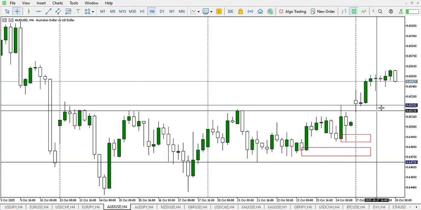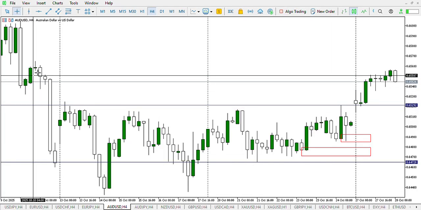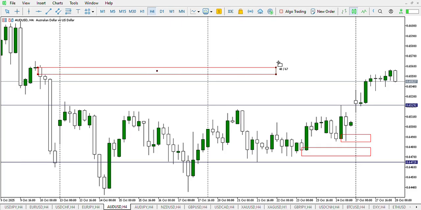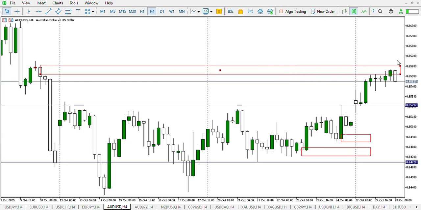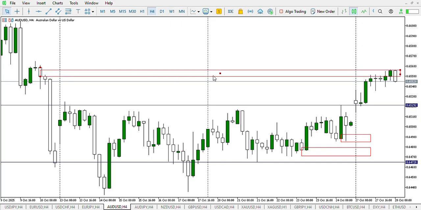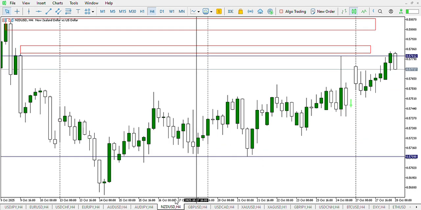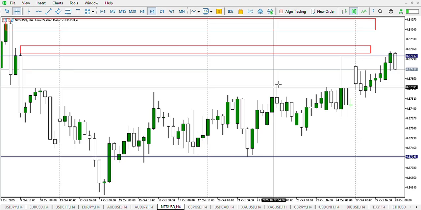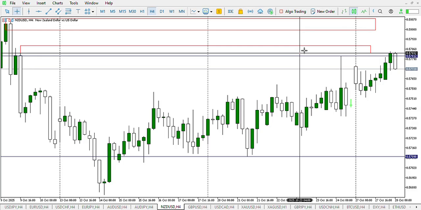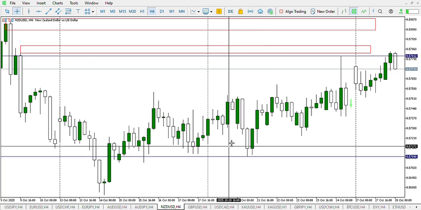So on AUD USD, this is a major pair, so we can see price coming back to this fair value gap right here. What is a fair value gap? A fair value gap is an area in price which led to no trading activity by the opposing force. So the opposing forces right here are the buyers. So in this zone, you have little to no buying activity right here. So this is the zone where price retested. That's a fair value gap. That's why in trading, every position should be taken according to research. You don't just take a trade based on feelings or based on manic action.